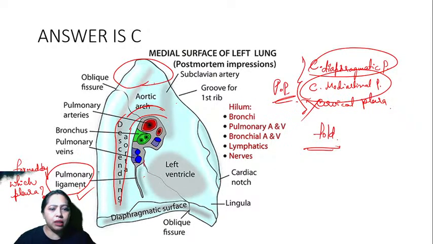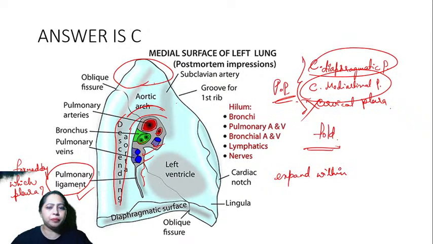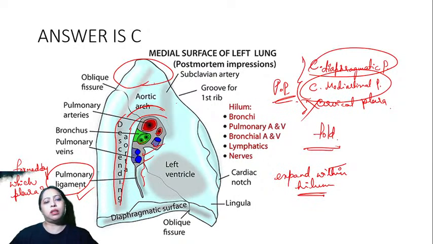This allows the expansion of these vessels. It gives more room for these vessels to expand within the hilum. So they can expand within the hilum. That's why we have this pulmonary ligament.